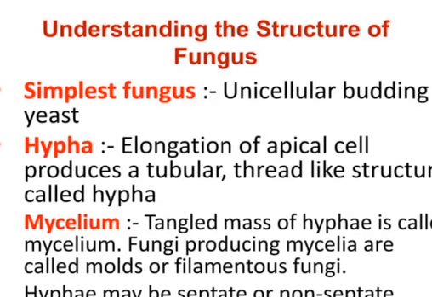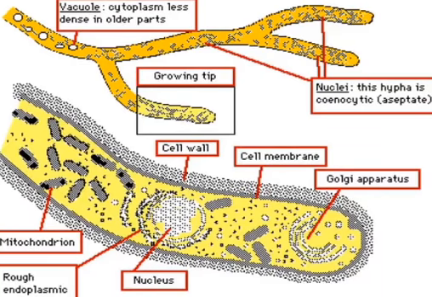The simplest fungus is the unicellular budding yeast. Hyphae: the elongation of the apical cell produces a tubular thread-like structure called hyphae. Mycelium: a tangled mass of hyphae is called mycelium. Fungi producing mycelia are called molds or filamentous fungi. Hyphae may be septate or aseptate. Vacuole: the cytoplasm is less dense in the older parts. Nuclei: the hyphae is coenocytic aseptate. The rough endoplasmic reticulum, cell wall, nucleus, cell membrane and Golgi apparatus can be present here.